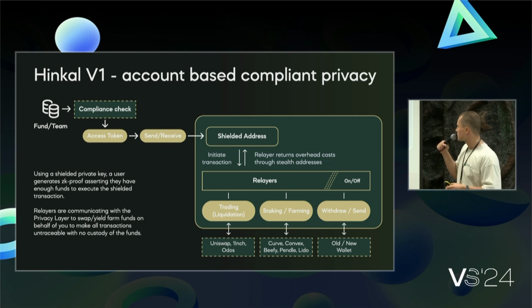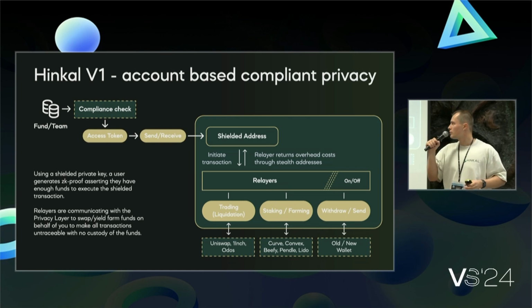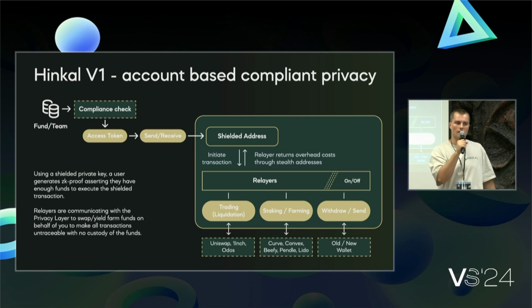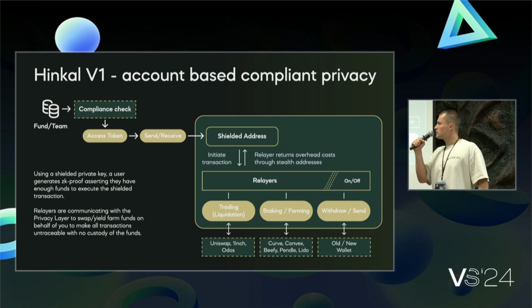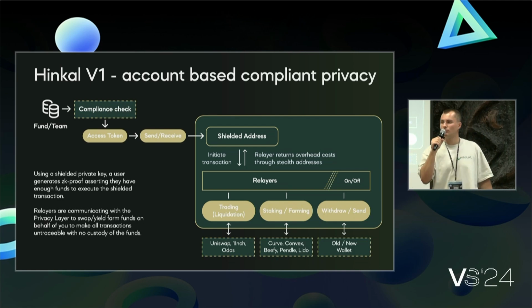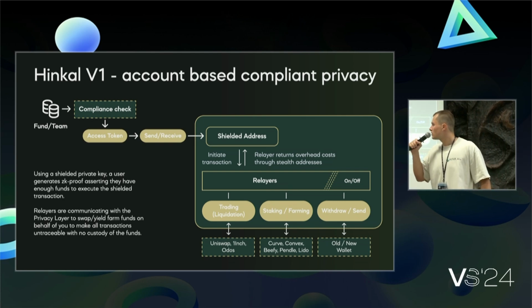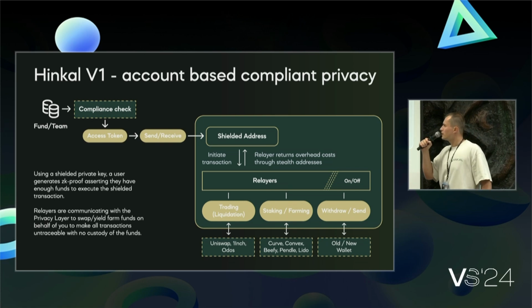So essentially how it works is before anybody can use the protocol, we're using a zero-knowledge proof verification based on the identity check. So we accept soulbound tokens from Binance, Coinbase, other CEXs, and also multiple zero-knowledge identity credentials like ZKMe and previously also 0xKYC, for example. We then mint an access token. The users can send or receive funds from our shielded address. Users are in full custody of their funds at all times.